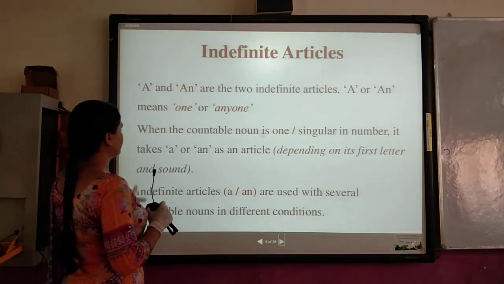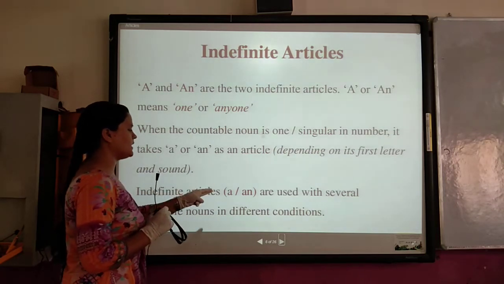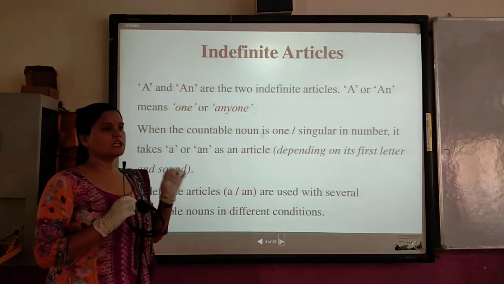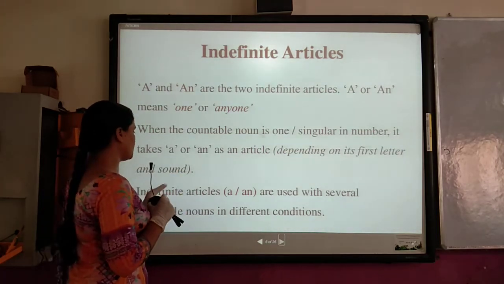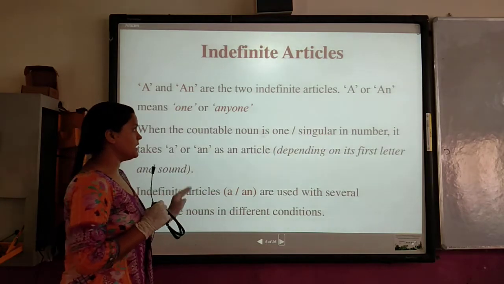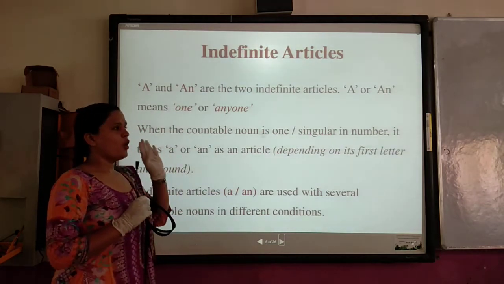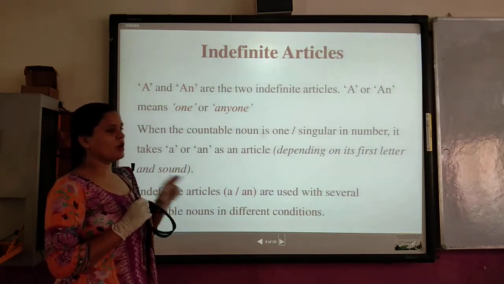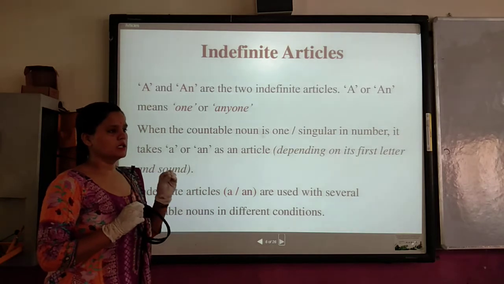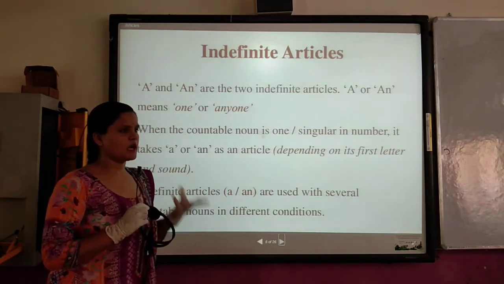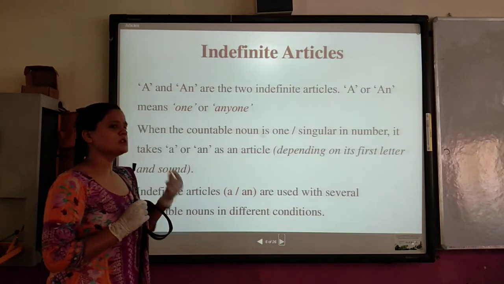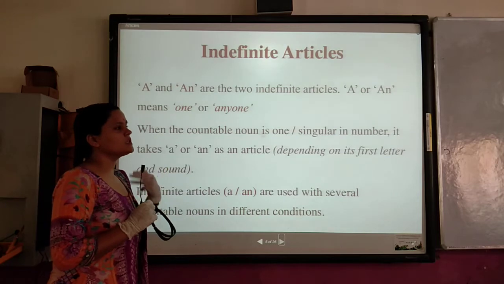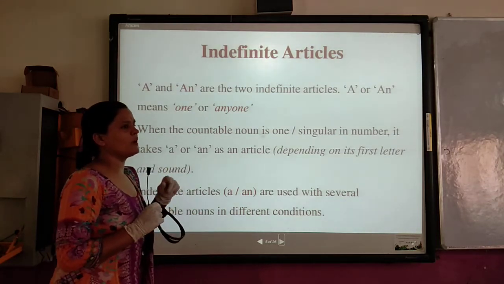So indefinite articles a or an are used with several countable nouns in different conditions. But listen to me very carefully. The words a or an, the indefinite articles, are only used for those nouns which are countable. For those which are not countable, we will not use them. Like sugar. Sugar is uncountable, so at that time we don't use a or an. Like happiness. Happiness is uncountable, so we don't use a or an. Okay?